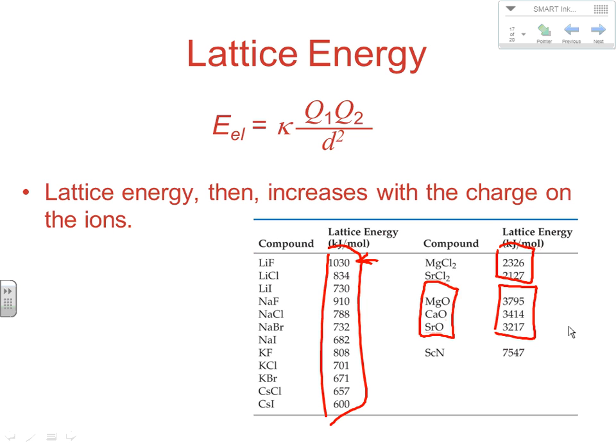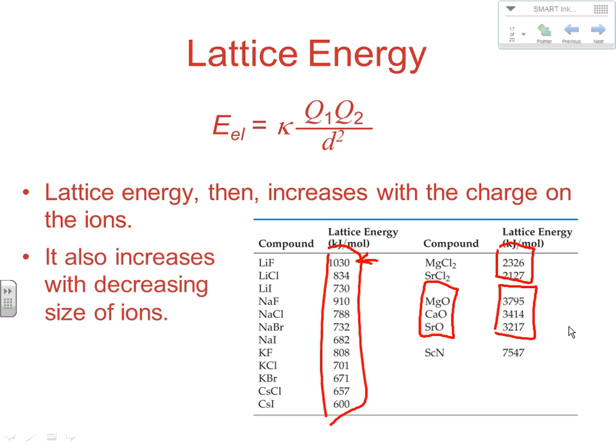So lattice energies are related through Coulomb's law because really what we're talking about is an attraction between cations and anions, two oppositely charged particles, and that's exactly what Coulomb's law deals with. So lattice energy then increases with the charge on the ions. It also increases with decreasing size of ions, and here's a relationship to what we talked about back in chapter 7. So because the distance is a squared relationship on the bottom, it can have a big impact on the